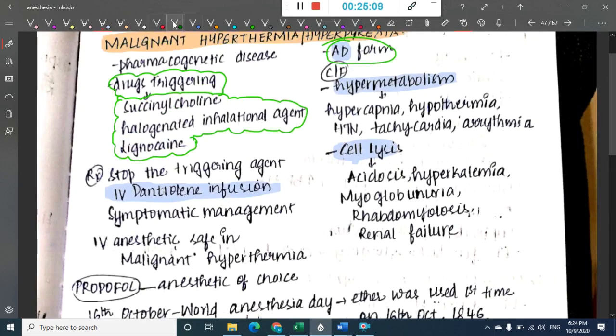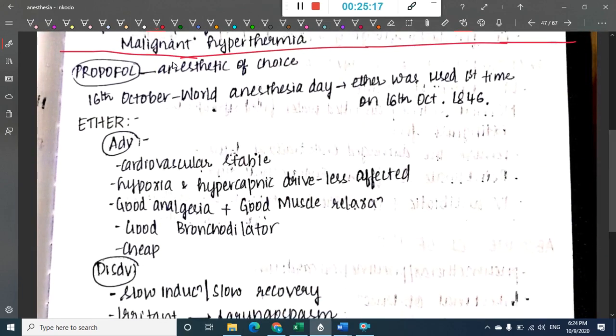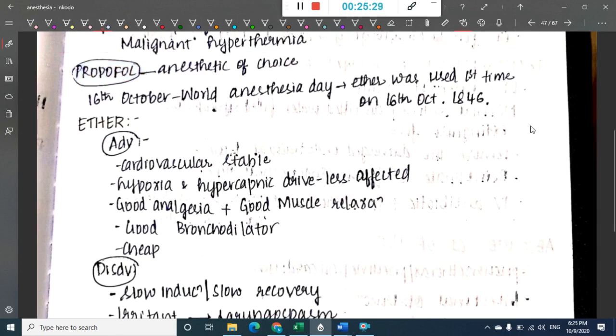Now after this malignant hyperthermia, we will see some more drugs. Okay, inhalational anesthetic agent, older inhalational anesthetic agents we will see. Okay, one of them is propofol. See, this propofol is an anesthetic of choice for malignant hyperthermia.